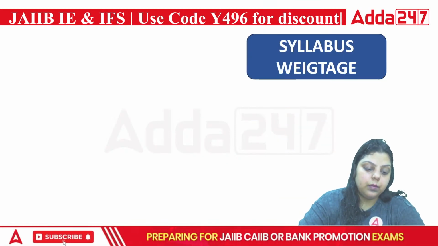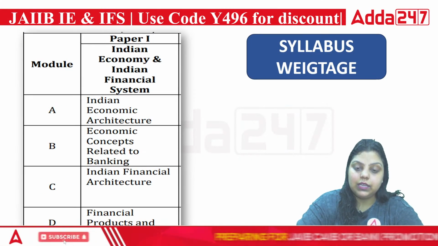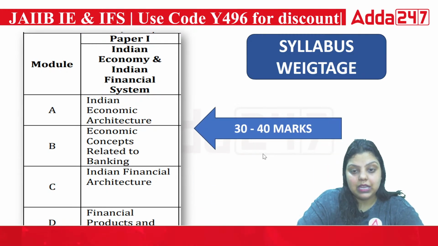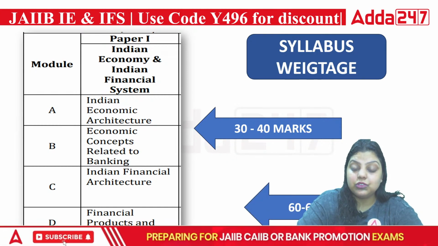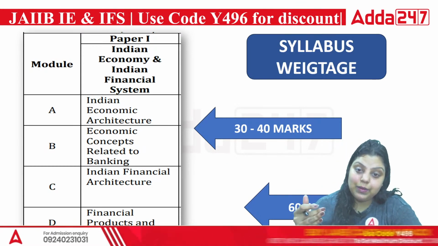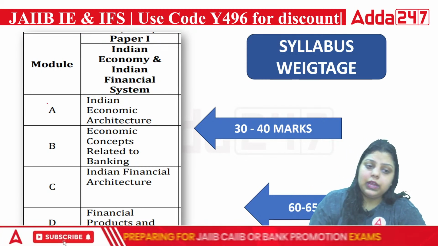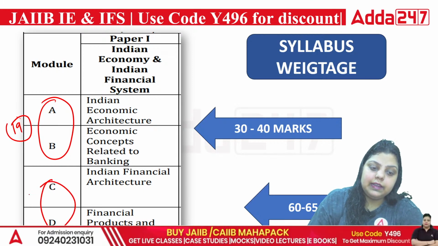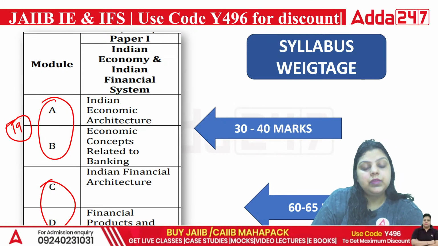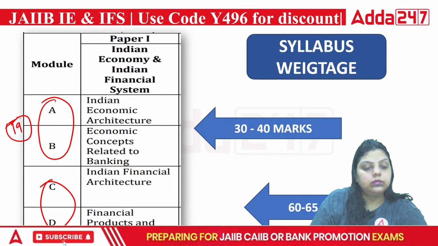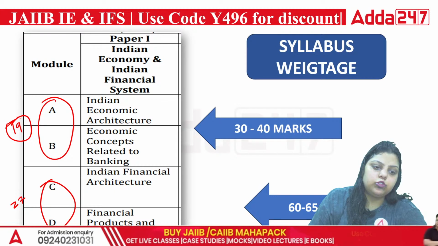Next, syllabus weightage. If we talk about the weightage of syllabus in your subject, 30 to 40 marks will come from the A and B modules, and the remaining from C and D. This is how the pattern of the paper has been decided by IIBF, because modules A and B together cover only 19 units, while modules C and D together cover around 27 or 28 units.